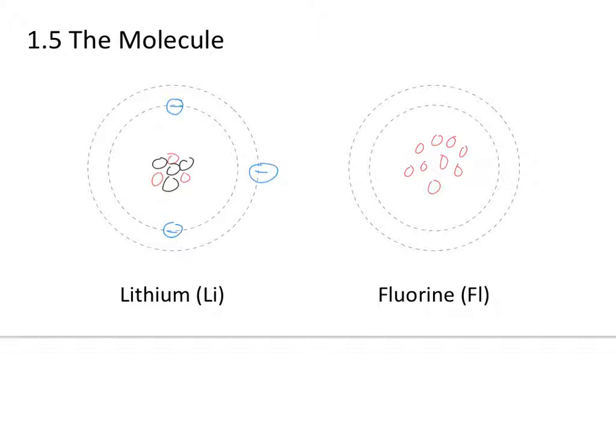So that must mean there are 19 particles total. If 9 of them are protons, then there must be 10 neutrons. So 1, 2, 3, 4, 5, 6, 7, 8, 9, 10 neutrons in that nucleus right there. Okay, for a total of 19, which is very close to that average number of 18.998.